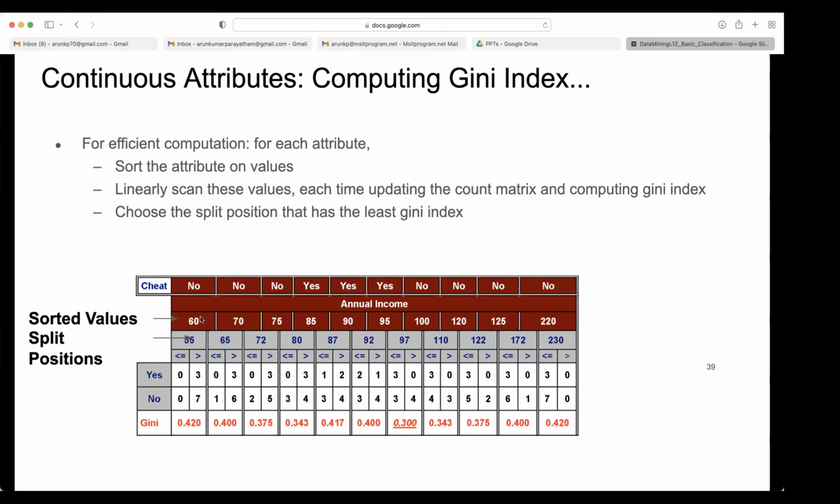First you sort. Based on sorting, linearly scan these values, each time updating the count matrix and computing the Gini index. So update the count matrix and compute the Gini index from lowest to highest. So what is the lowest Gini index you got here? 0.300 for this example.